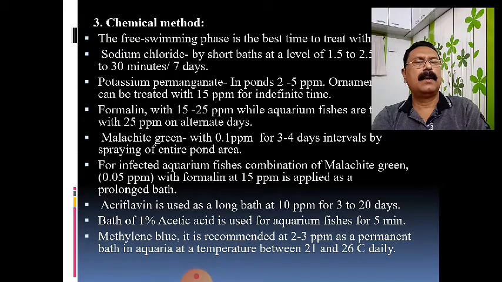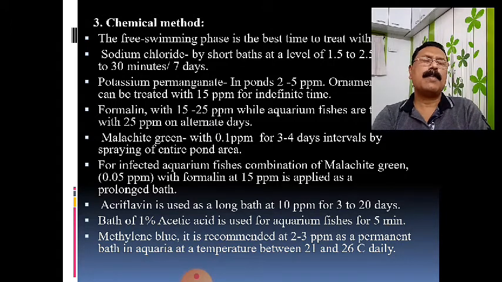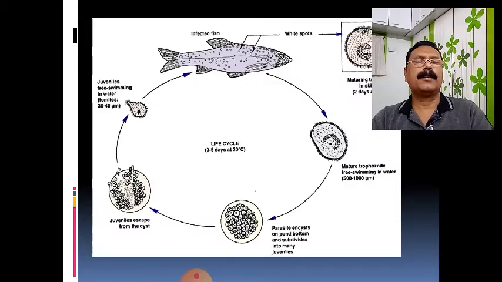What are these? First of all, the common salt, sodium chloride, as well as potassium permanganate, formalin, malachite green, and acriflavin. These are the various types of chemicals used to control that infection.